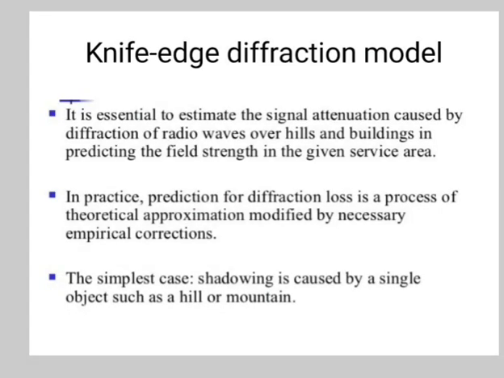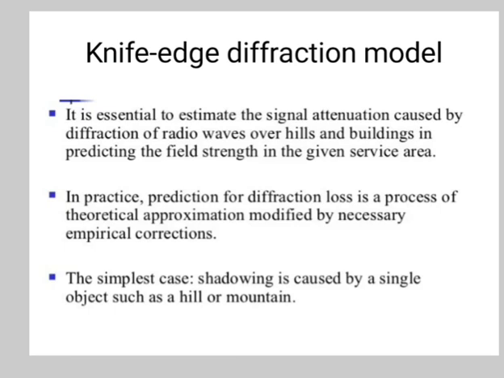So, the knife edge diffraction model. It is essential to estimate the signal attenuation caused by diffraction of radio waves over hills and buildings in predicting the field strength in a given service area.